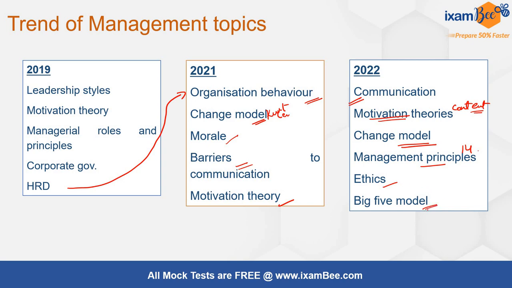Again, this is a model that is explicitly mentioned in the syllabus, and we had talked about this again and again. So if we see the common thing, the motivation theory is a recurring topic always, and especially the content theories. So understanding those were the initial theories and very important and continue to be important despite so many more theories evolving over time. So that and communication is very, very critical for RBI, because as managers, it's a very important skill to have overall. So these were the topics that were discussed in management.